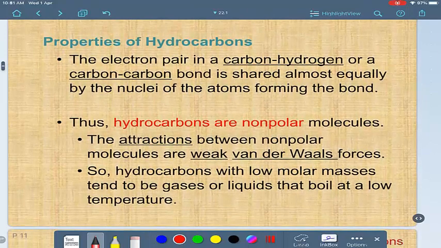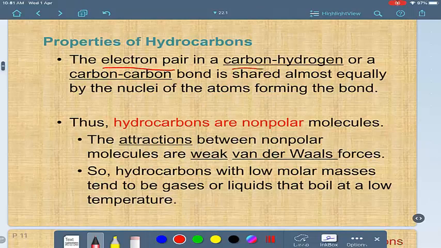Let's see the properties of hydrocarbons. From what I did, you have to know we have an electron pair in the carbon-hydrogen or in the carbon-carbon bond. How? If you have a bond between carbon, as I said, it has 4 electrons, and the hydrogen, for example, has 1 electron. So what happens here? A bond is forming between a pair of electrons.